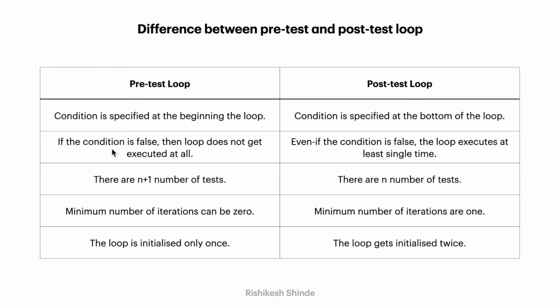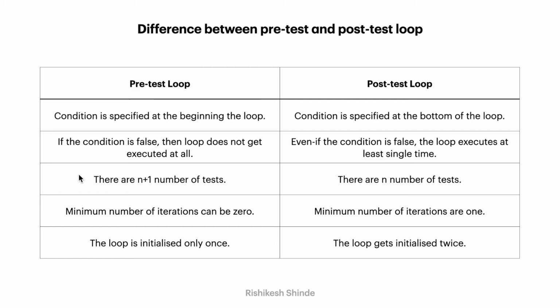Next point is, if the condition is false, then the loop does not get executed at all, because the condition is at the top in pre-test loop. But in post-test loop, I already told you that the condition is at the bottom, so at least a single iteration of the loop body executes.